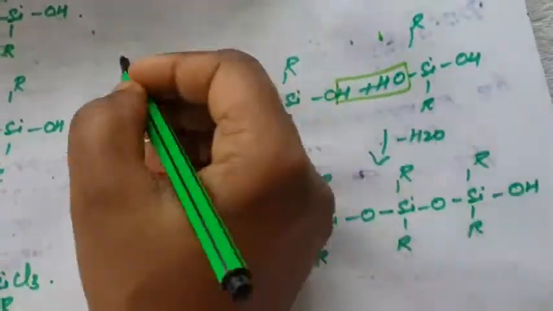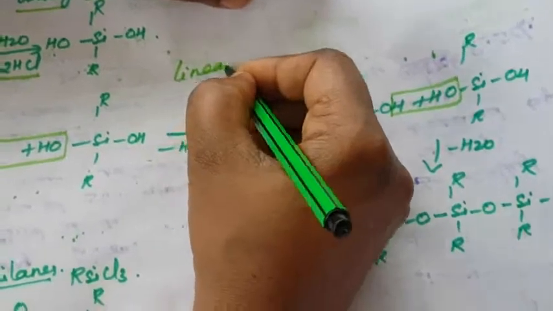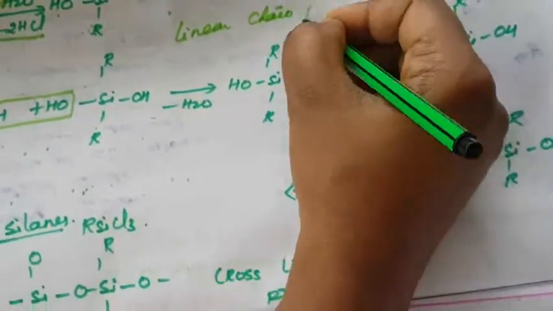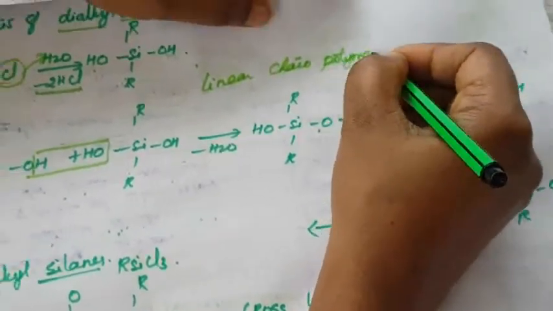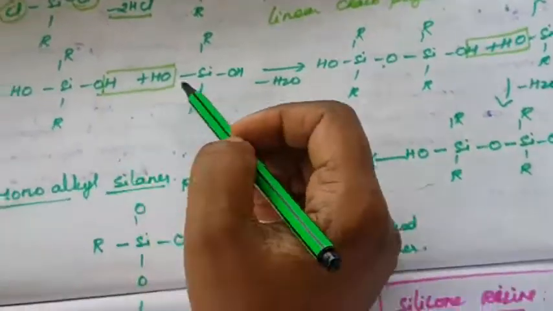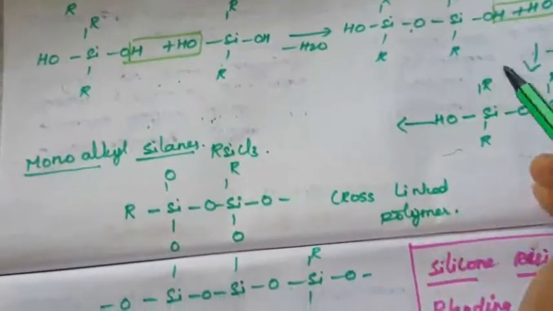This is the linear chain polymer. Silicon has the tendency to form a linear chain polymer. The water molecules are removed, and this is the linkage of the compound. This is the linear chain polymer.